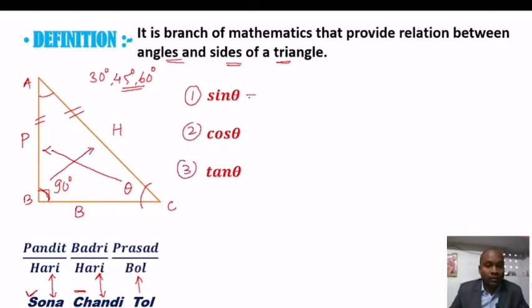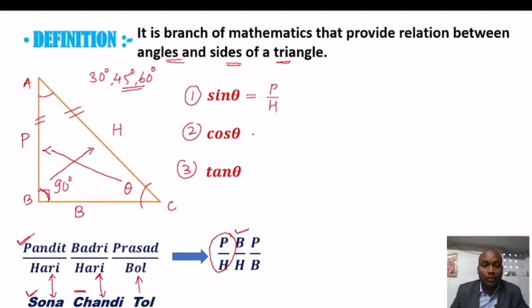Sin theta will represent, that is P by P upon H, H by B. The first letter of Pandit is P, and P represents the perpendicular of this triangle, B represents the base of this triangle, and H represents the hypotenuse of this triangle. So when we are taking sin theta, then we have to choose the first ratio of this formula, that is P upon H, means perpendicular upon H. So sin theta equal to P upon H.